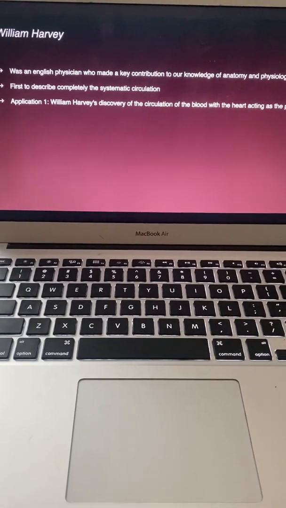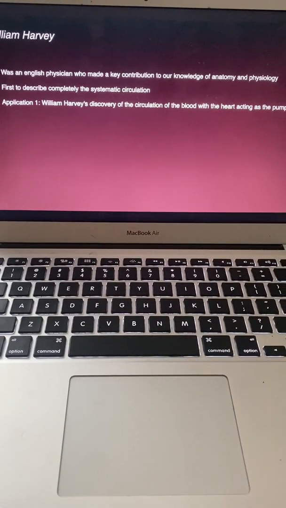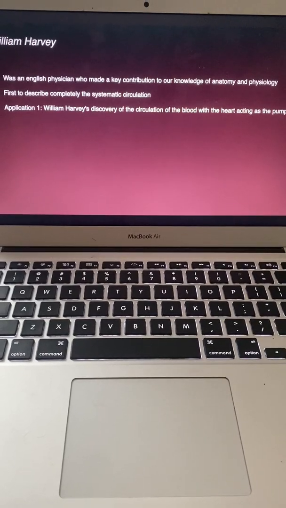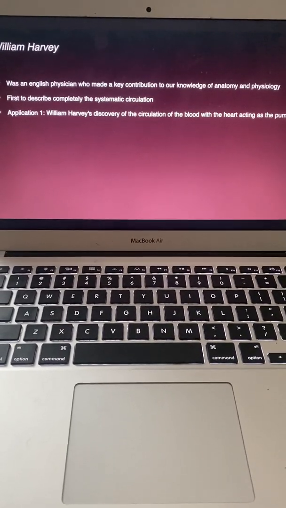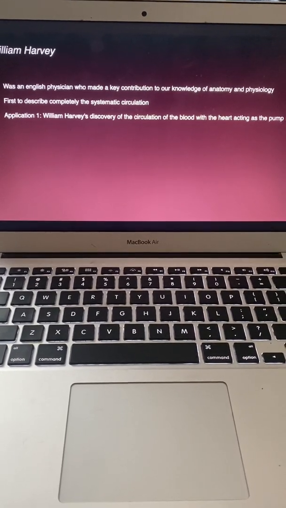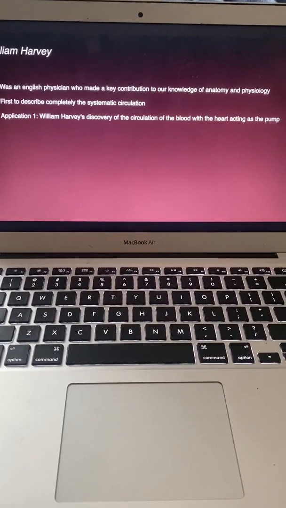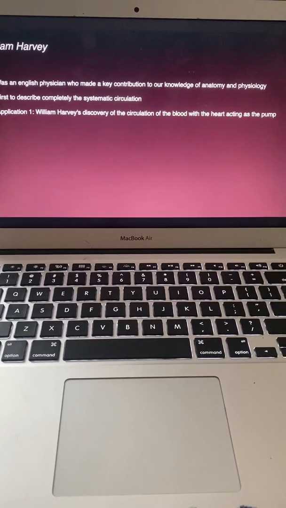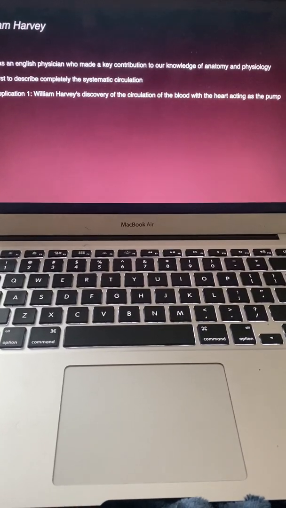William Harvey. William Harvey was an English physician who made a key contribution to our knowledge of anatomy and physiology. He was the first to describe completely the systemic circulation. Our first application is William Harvey's discovery of the circulation of blood with the heart acting as the pump.